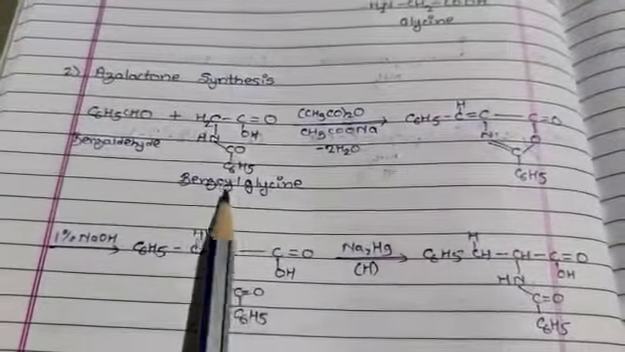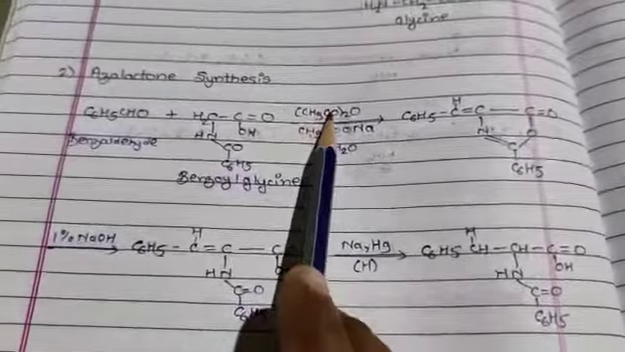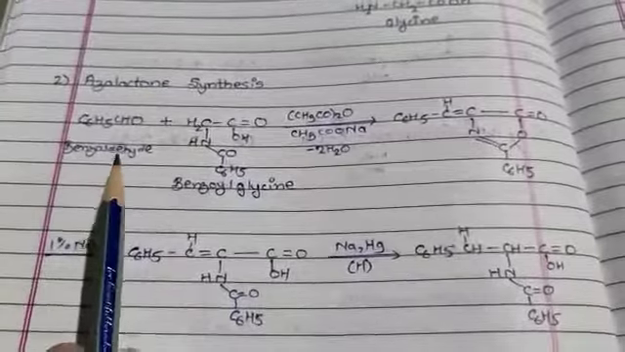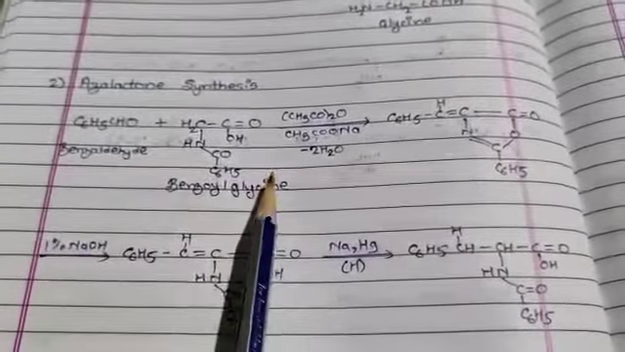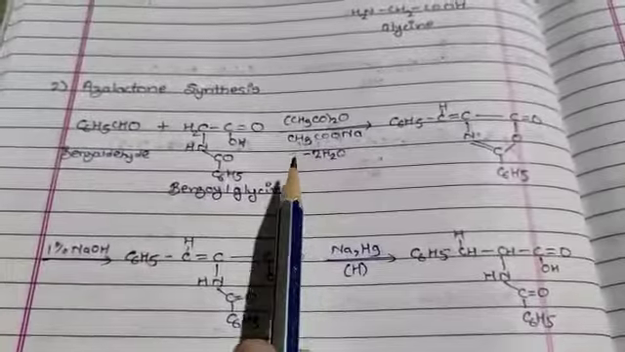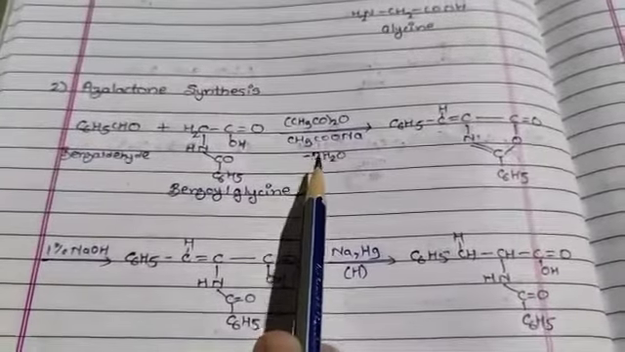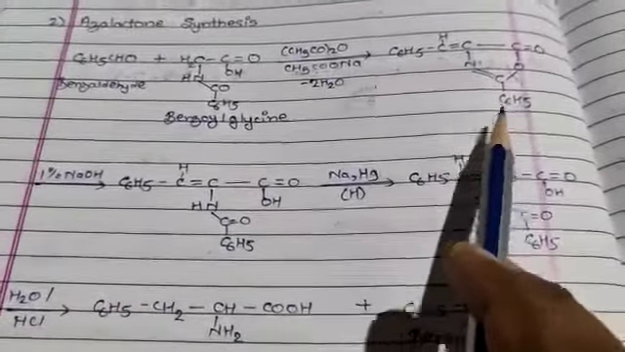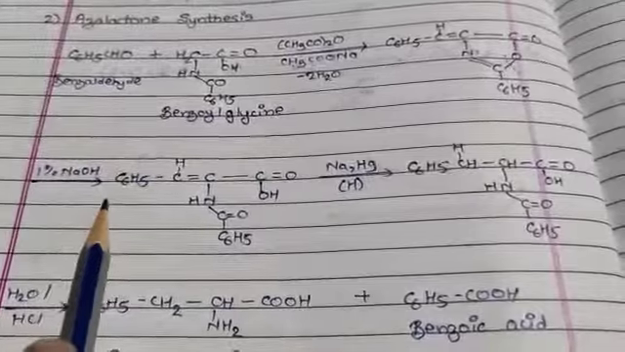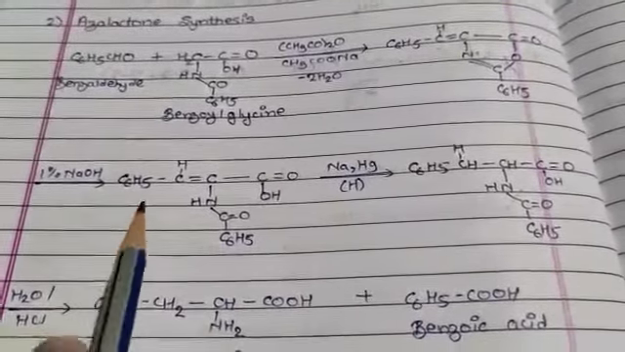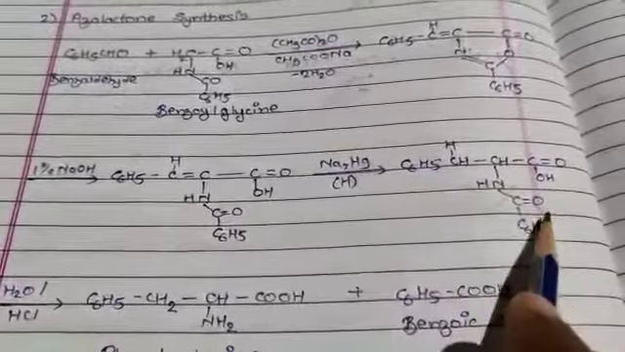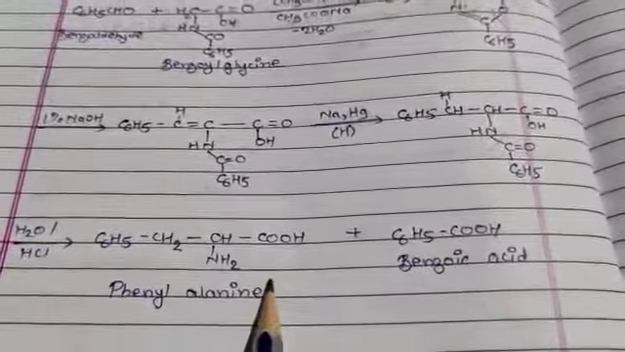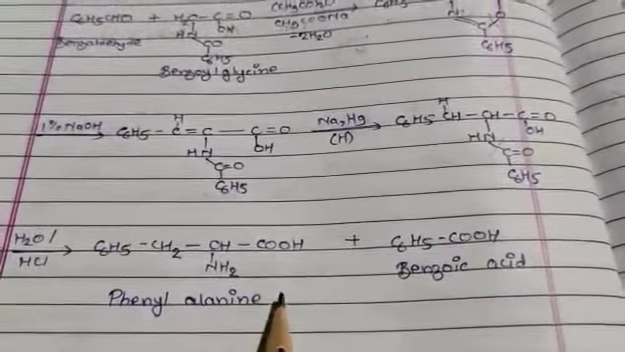Then the second method is azlactone synthesis. In azlactone synthesis, the azlactones are usually prepared by heating an aromatic aldehyde with benzoyl glycine, or hippuric acid, in the presence of acetic anhydride and sodium acetate. Then the azlactone is warmed with 1% NaOH solution, so the ring opens up, and the resulting product on reduction and acid hydrolysis will give the alpha amino acid, meaning the synthesis of phenylalanine.